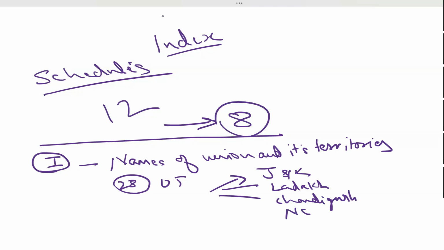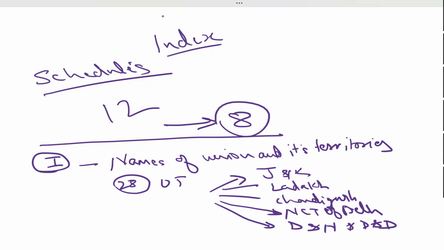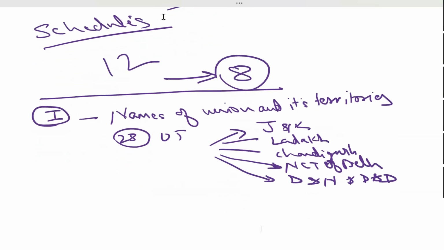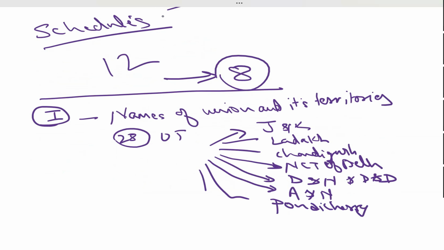Dadra and Nagar Haveli and Daman and Diu. 1, 2, 3, 4, 5. Others? Andaman Nicobar. And Pondicherry. Very good. Lakshadweep.